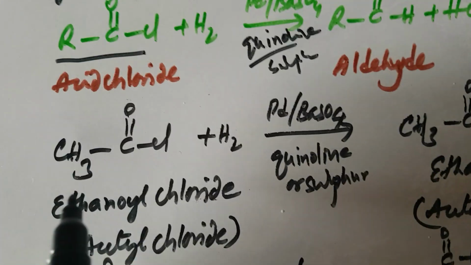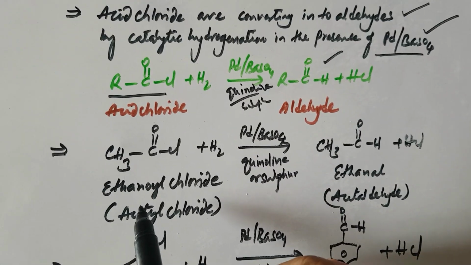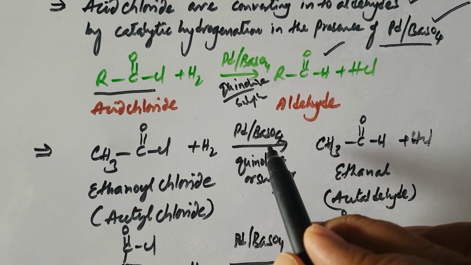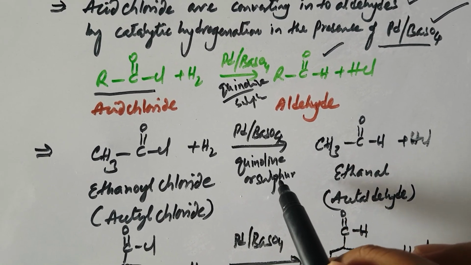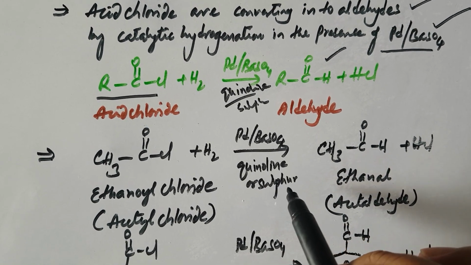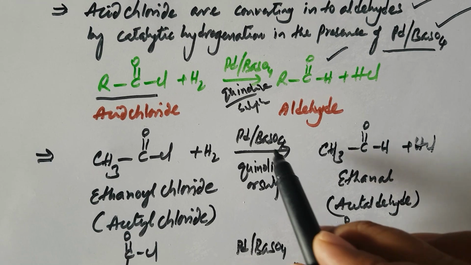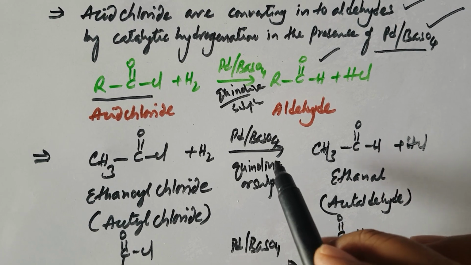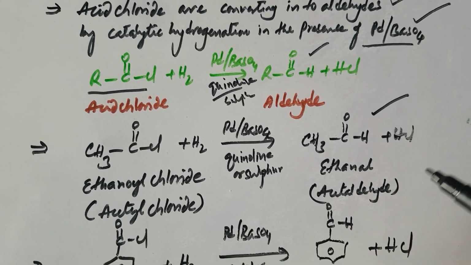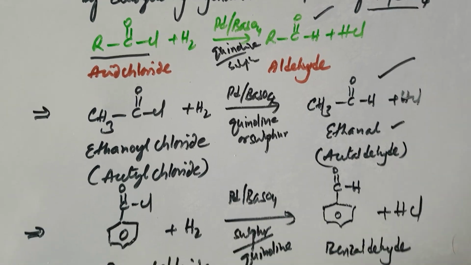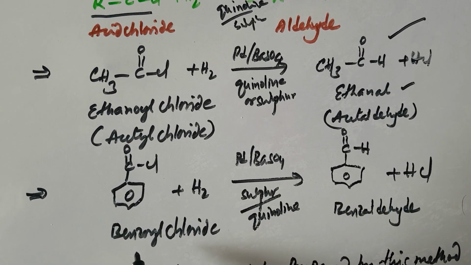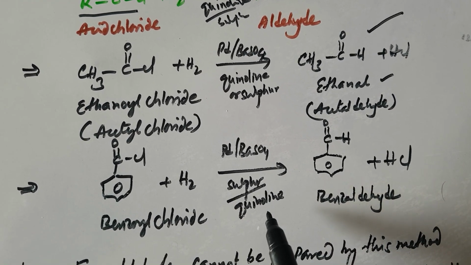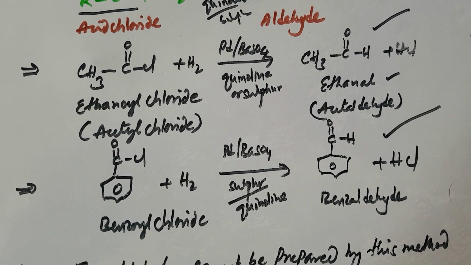Let us take an example, CH3COCl, the name is ethanoyl chloride, common name is acetyl chloride, plus H2 in the presence of palladium and barium sulfate and a little amount of quinoline or sulfur added to this. The quinoline or sulfur acts as a catalytic poison. You will get acetaldehyde, IUPAC name is ethanal. Aromatic aldehyde: if you are taking benzoyl chloride, C6H5COCl plus H2, palladium, barium sulfate, sulfur, quinoline, you will get benzaldehyde.